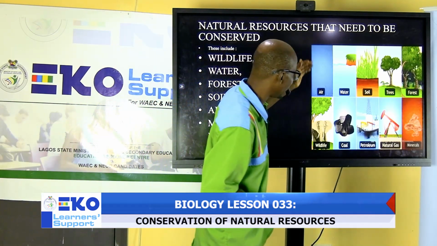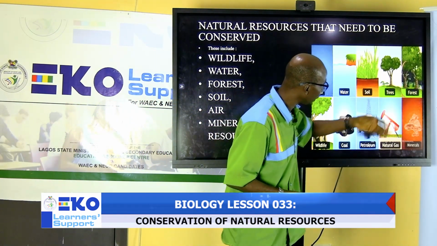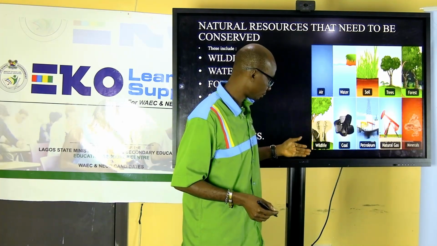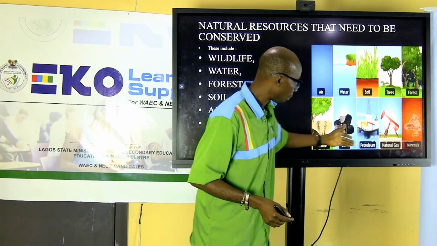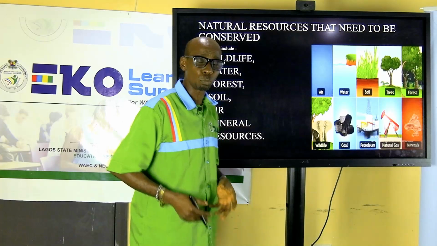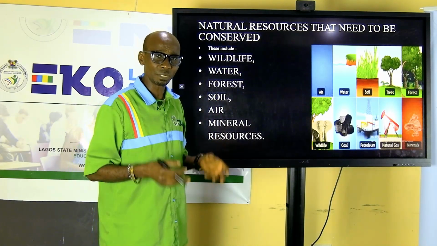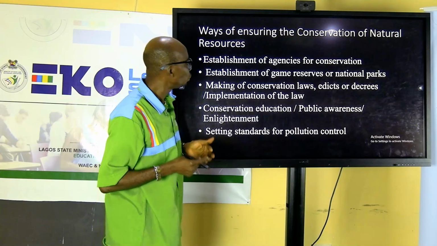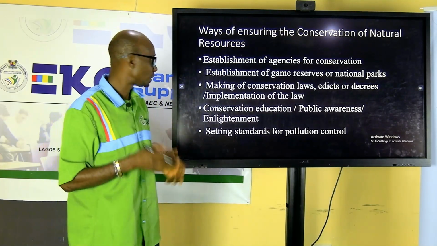So I have some examples here. Air, water, soil, trees, forest, wildlife, coal, petroleum. All of these we need to protect. We need to conserve them. The next one is, how do we conserve natural resources?